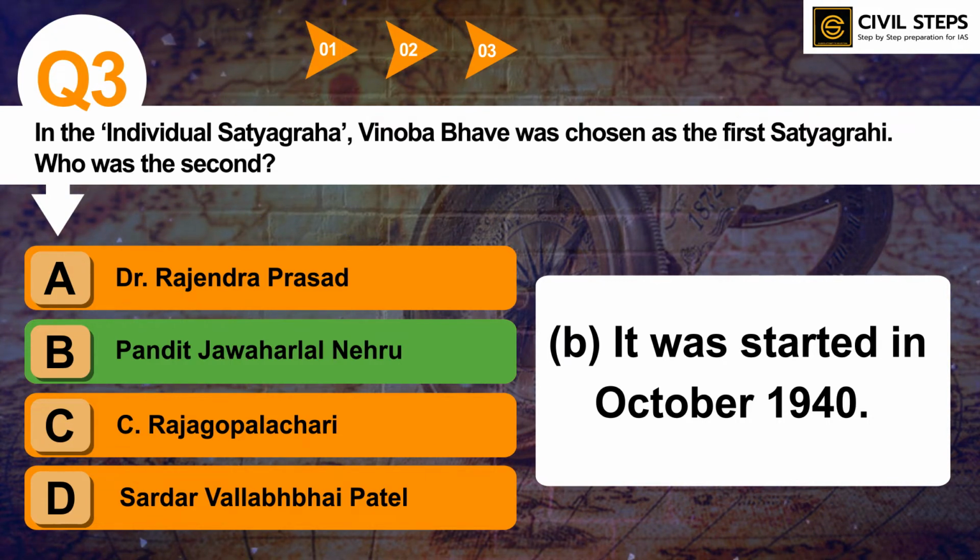So you should also know the timelines of major events that took place in that era, around the 1940s. So you can read more about that. And about individual satyagraha, you can read its motto, its objective, whether it was successful or not, and what were the following events after individual satyagraha. In this way you can read important parts of events also.